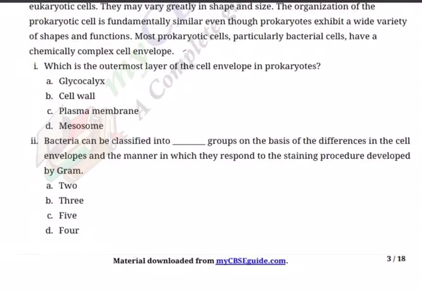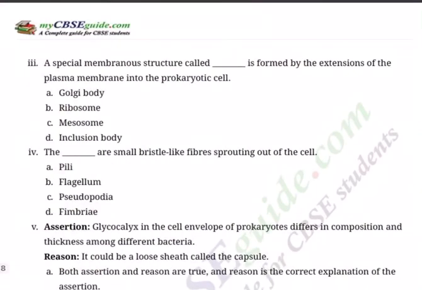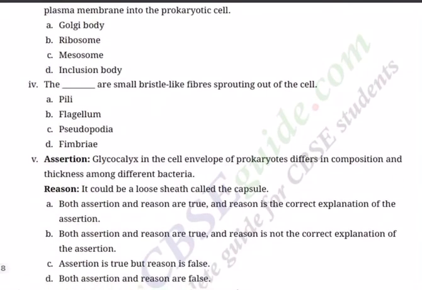Bacteria can be classified into dash groups on the basis of the differences in the cell envelopes and the manner in which they respond to the Gram staining procedure, developed by Gram. Options: 2, 3, 5, and 4. Question 3. A special membranous structure called dash is formed by extensions of the plasma membrane into prokaryotic cell. Golgi body, ribosome, mesosome, and inclusion body.